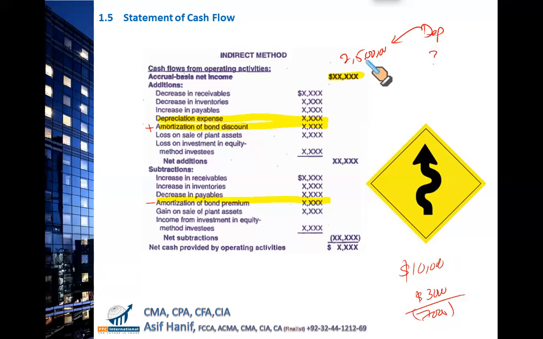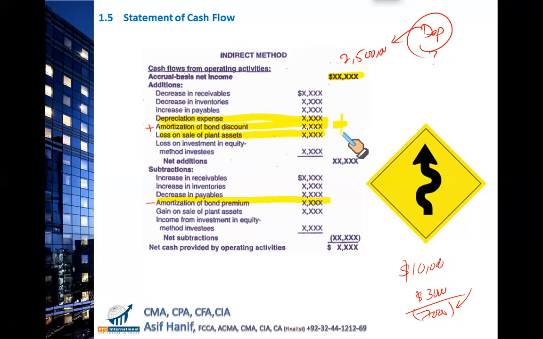It's a charge against your income. The question is, did you pay this loss? It's a non-cash charge. Just like depreciation is a non-cash charge, loss on disposal is also a non-cash charge. So this loss on disposal must also be reversed. Loss on disposal, depreciation, amortization, and bond discount, they are all non-cash, so they must be added back.